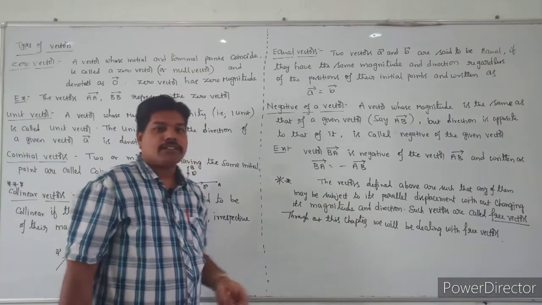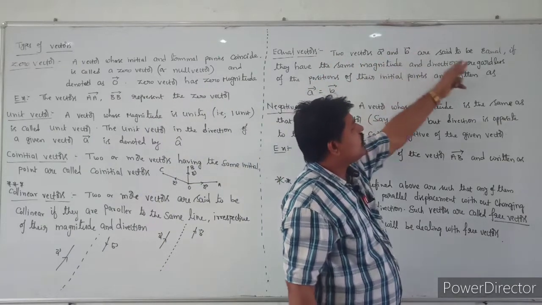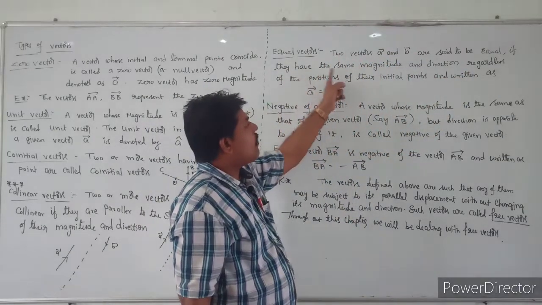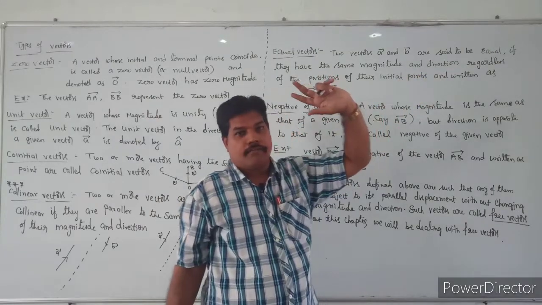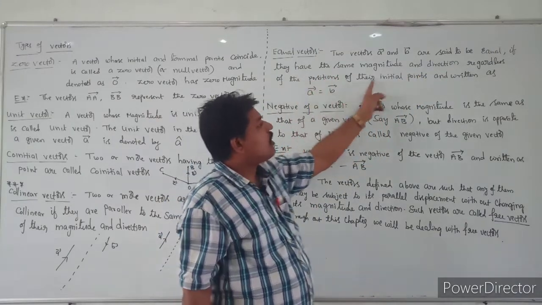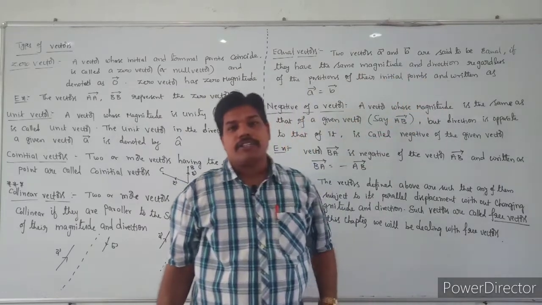See the next one, equal vectors. What are equal vectors? Two vectors A bar and B bar are said to be equal if they have the same magnitude and direction, regardless of the position of their initial points, and are written as A bar is equal to B bar.